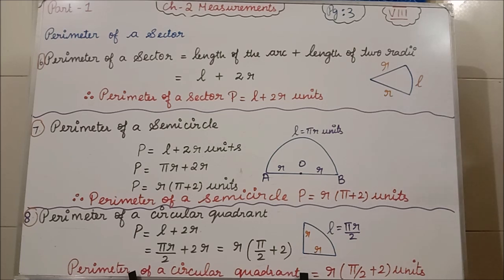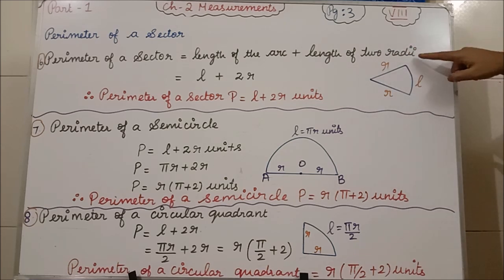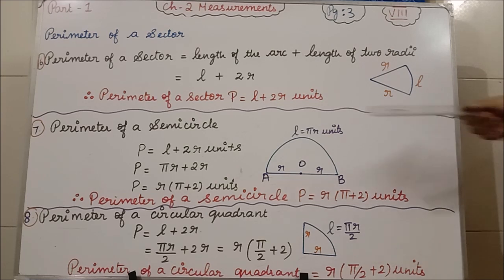So the perimeter is the length of the arc plus the length of the 2 radii. This portion and these 2 portions, that only is the perimeter. So L plus r plus r is L plus 2r. Perimeter of the sector P is equal to L plus 2r units. Students, for perimeter you should not put square units. You have to put only units.